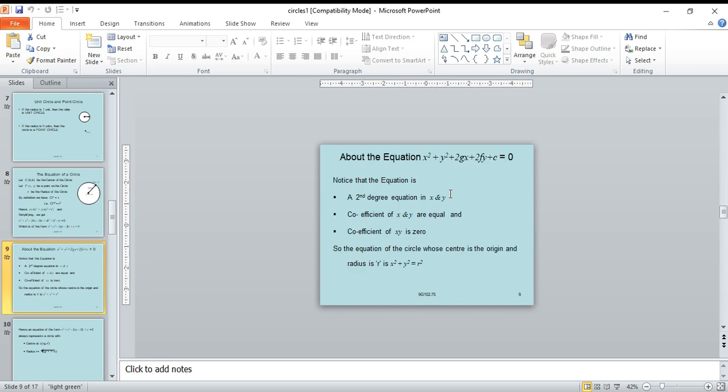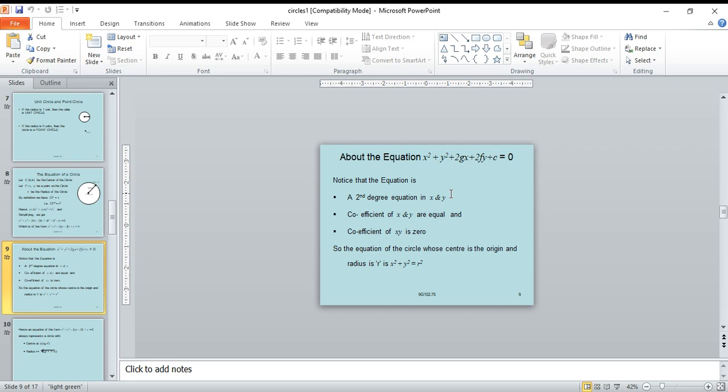About the equation x square plus y square plus 2gx plus 2fy plus c equal to 0, notice that the equation is a second degree equation in x and y. The coefficients of x square and y square are equal, and the coefficient of xy is 0.